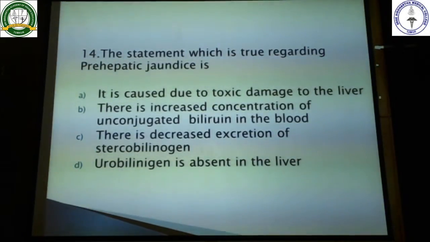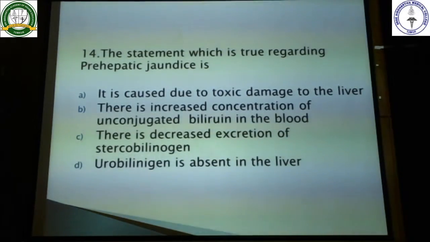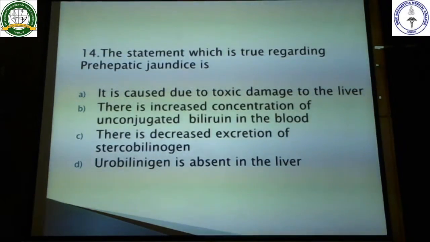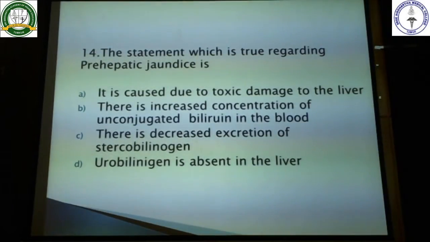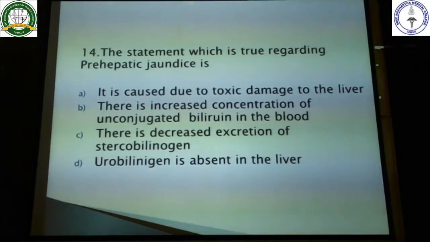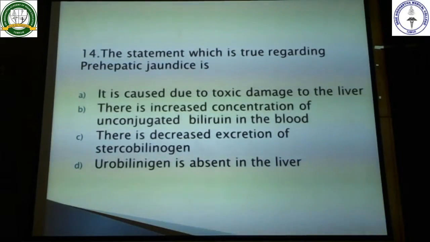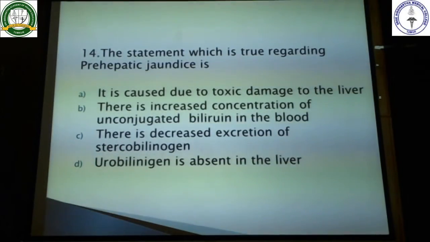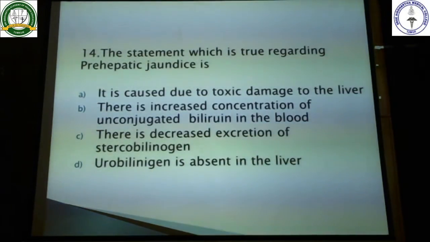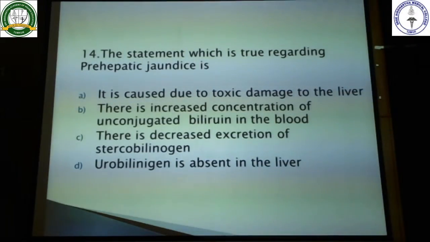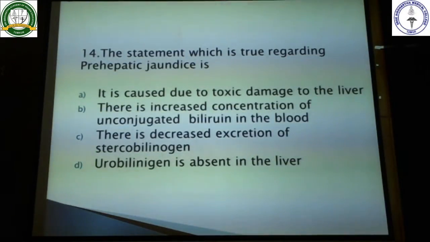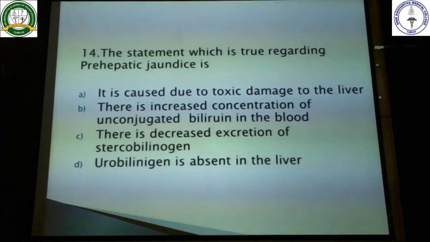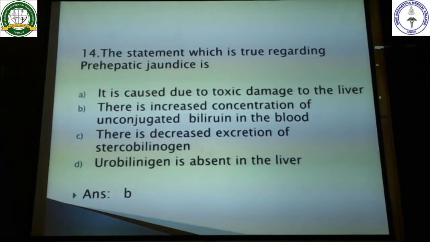So here what happens is, more amount of unconjugated bilirubin is being produced, because of damage or because of hemolysis. So more amount of unconjugated bilirubin is present. As a result, the option which can be selected here safely is, there is increase in the concentration of unconjugated bilirubin in the blood. More than the capacity of the liver to conjugate, the bilirubin is being produced. So as a result, more unconjugated bilirubin will be present in the blood. So here the safe option is the B one.